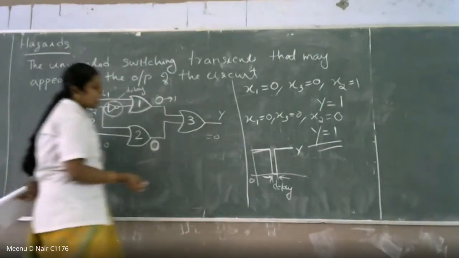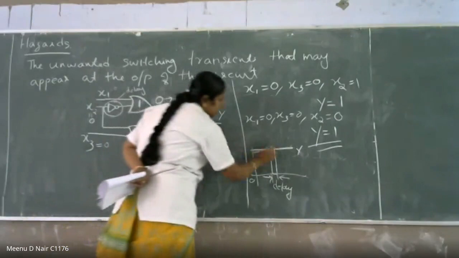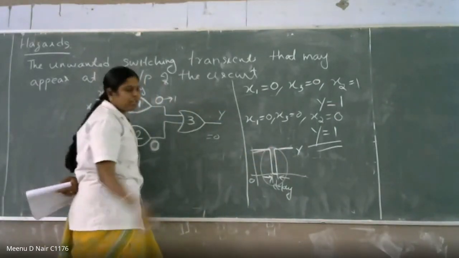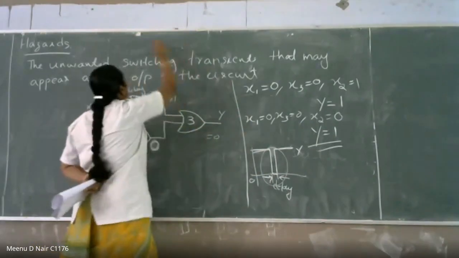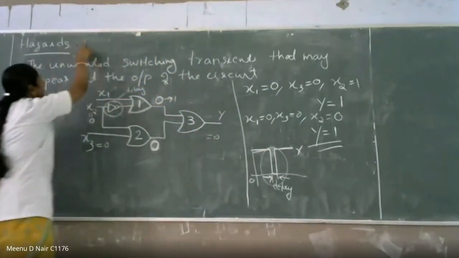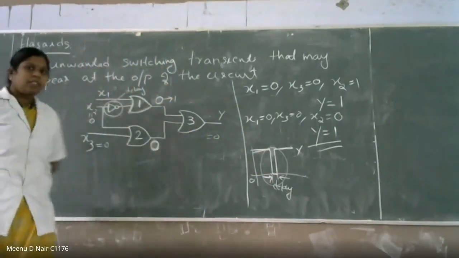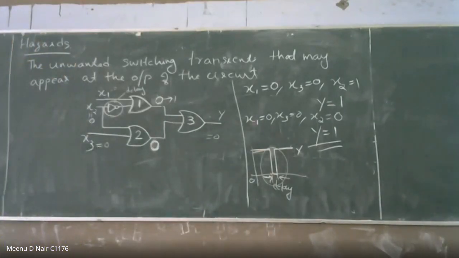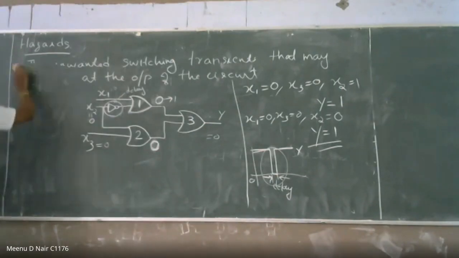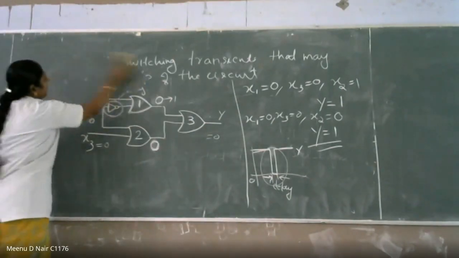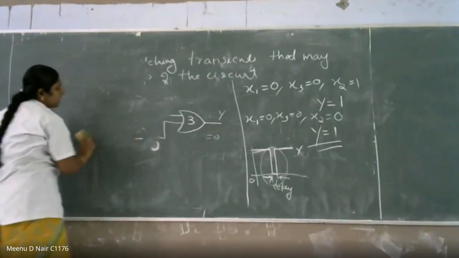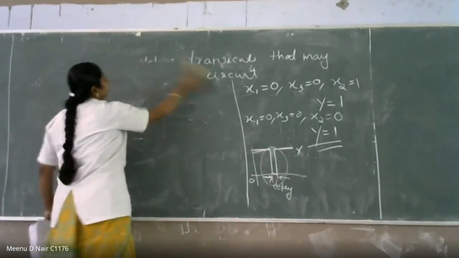So that delay is an unwanted switching, right? Actually, you do not require this 1 to 0 transition. This unwanted switching you can call a hazard. Is the point clear? I hope so. Anyway, you responded. There are 3 types of hazard: static hazard, dynamic hazard, and essential hazard.